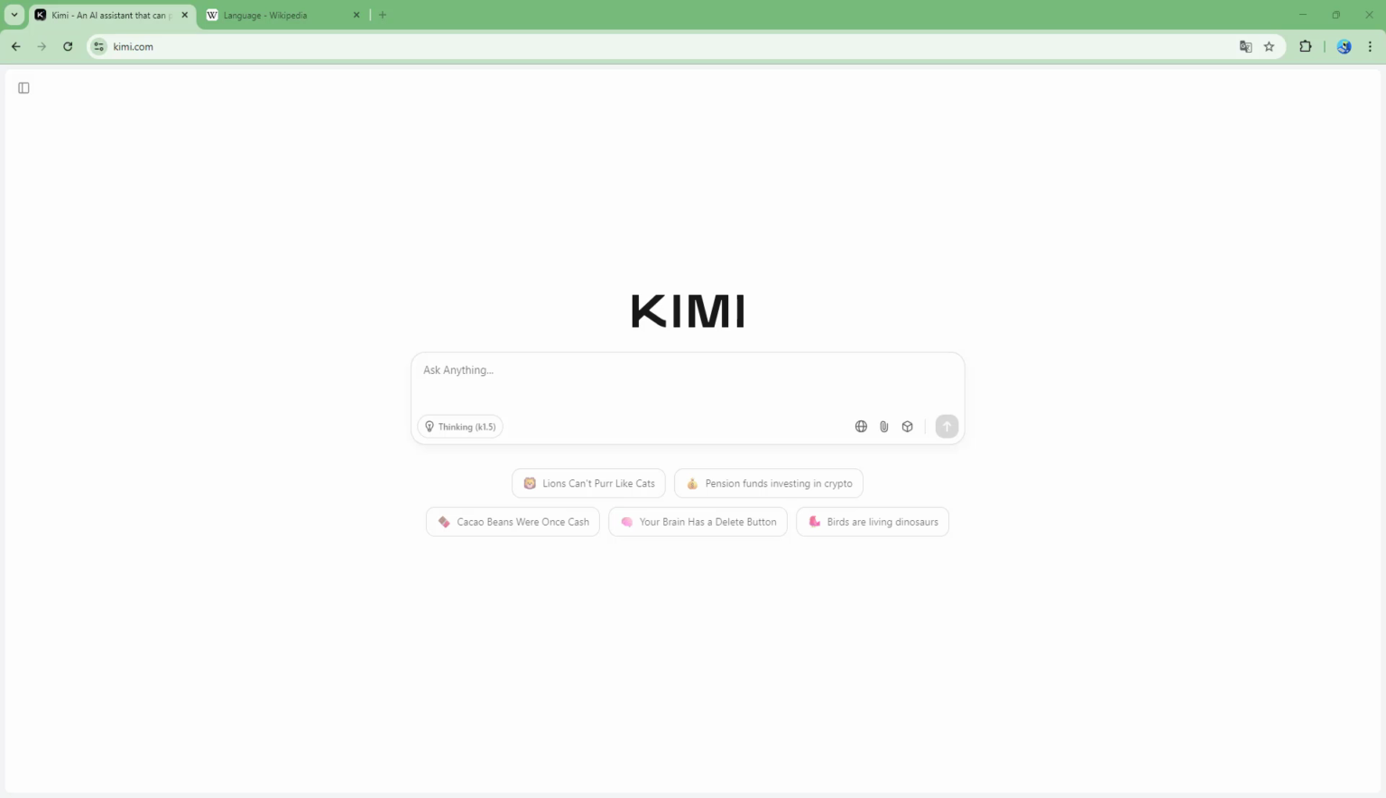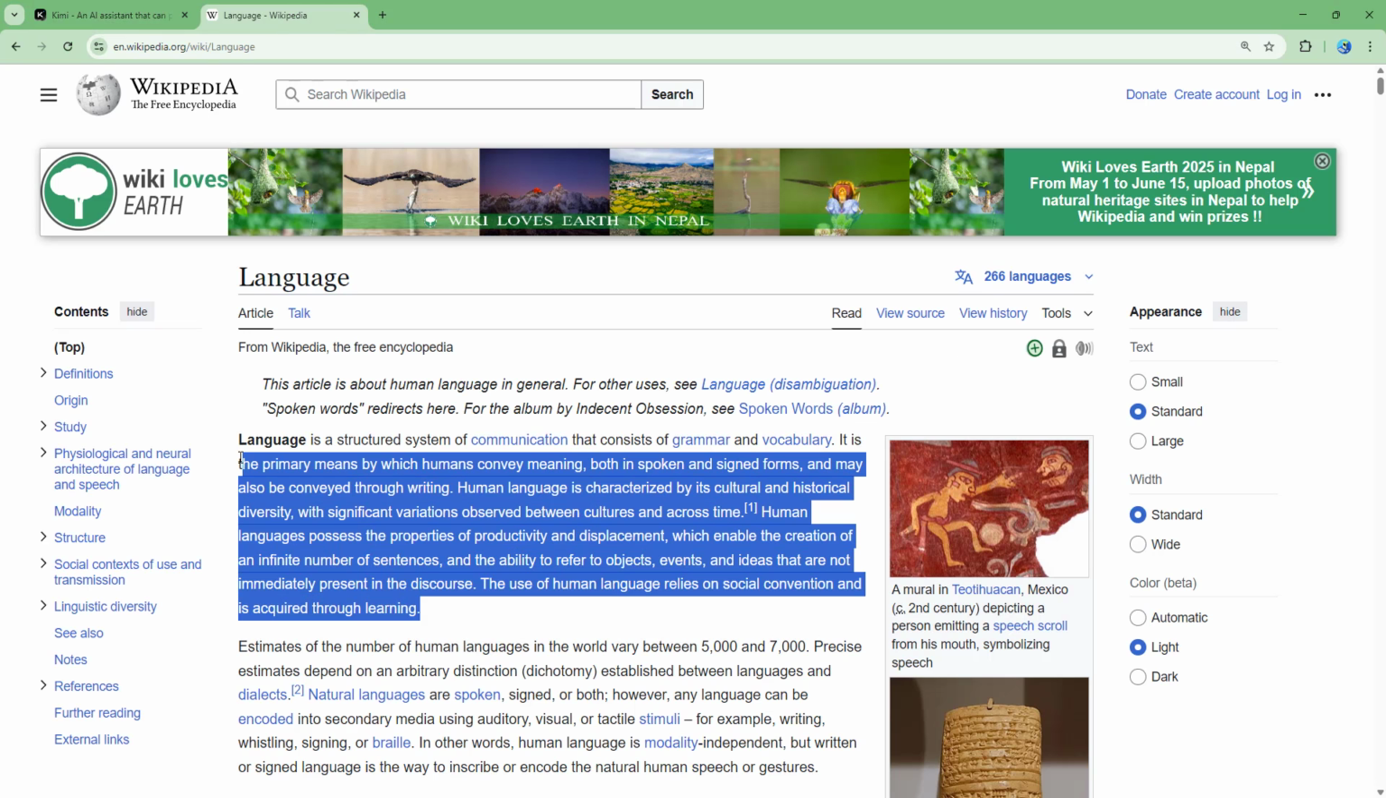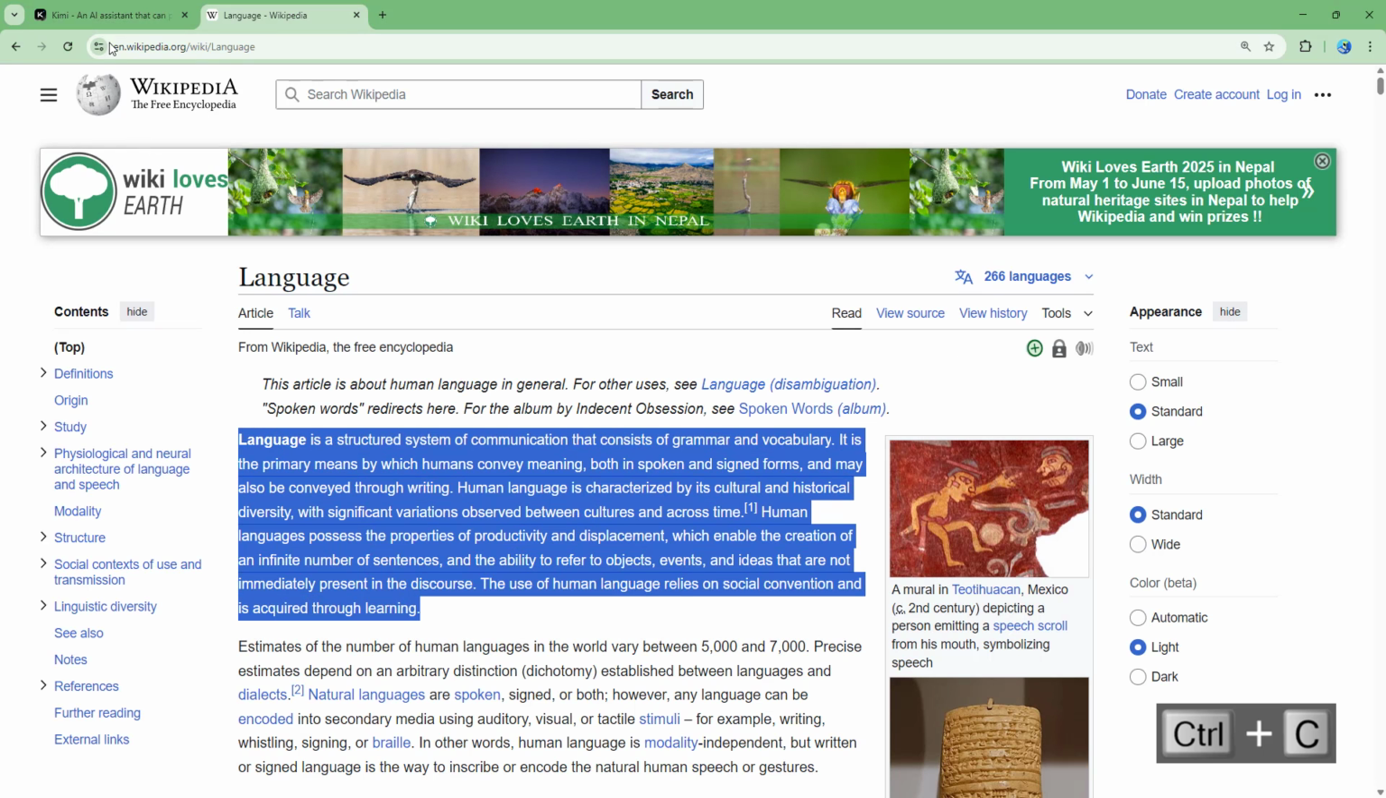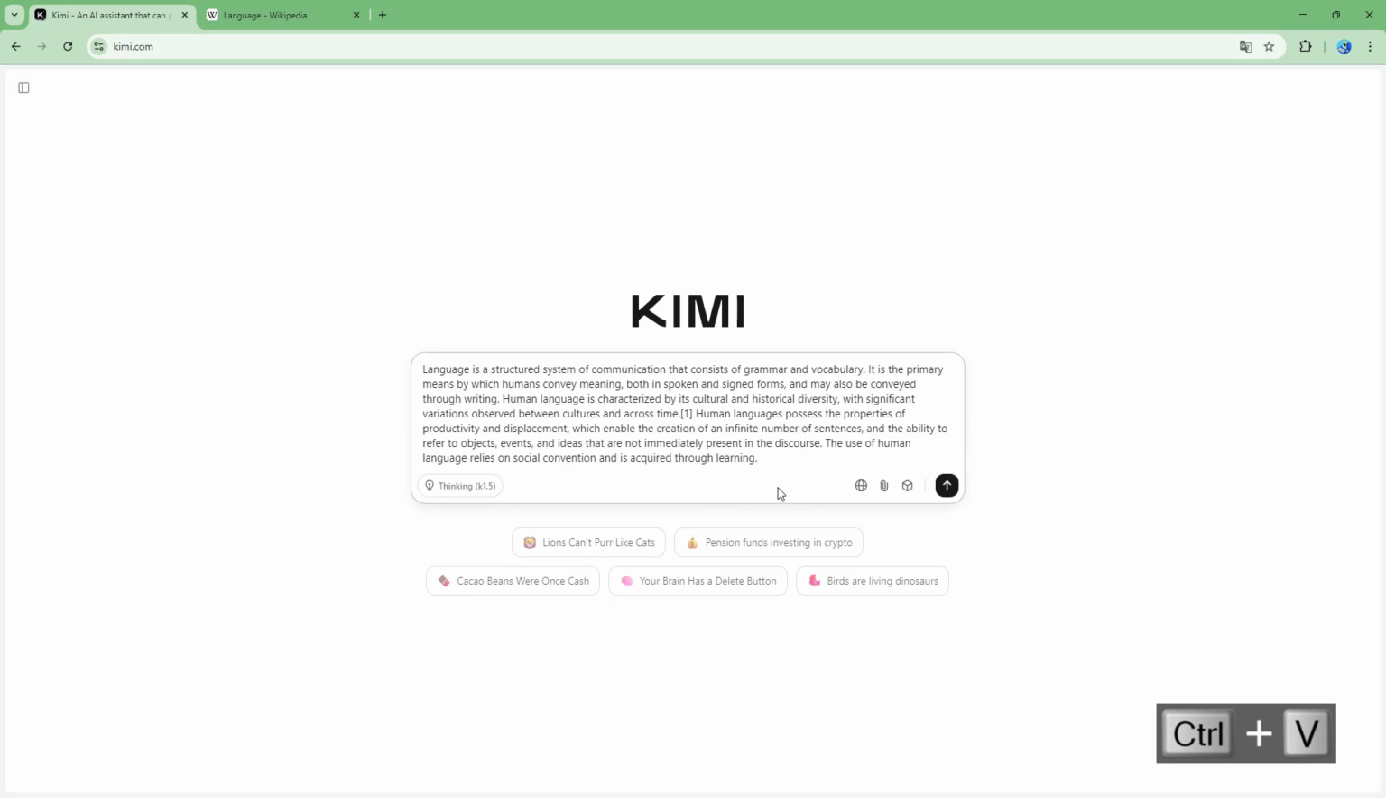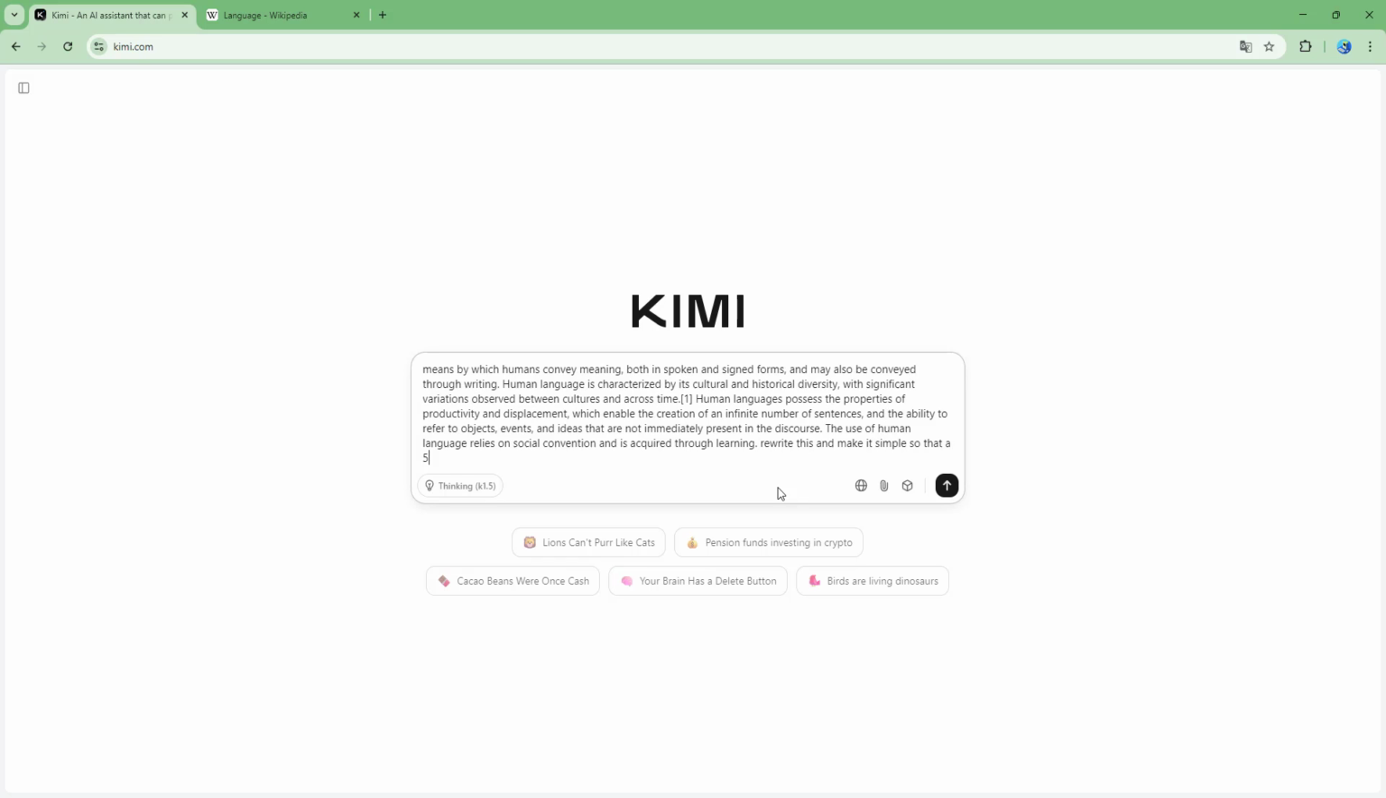So what you can also do is rewrite or polish existing content using Kimi as well. For example, I have this particular content from Wikipedia. Let me just go ahead and copy paste it, and I can simply say, rewrite this and make it simple right here, so that, for example, a fifth grader can understand this. So you can be more specific right here on how much simpler you want the words to be.